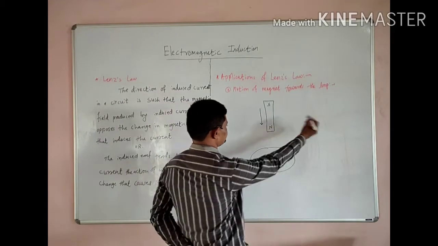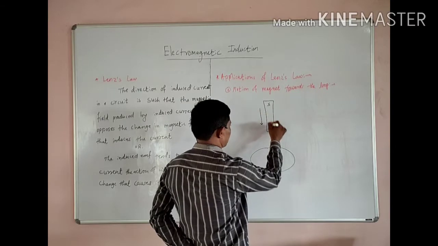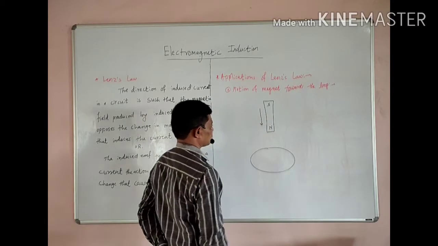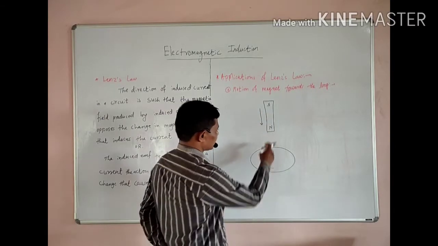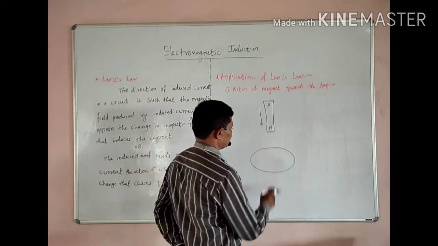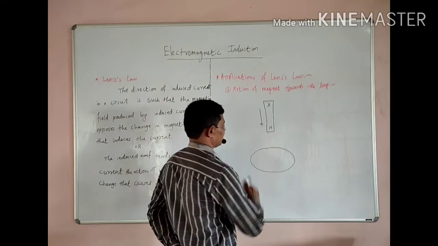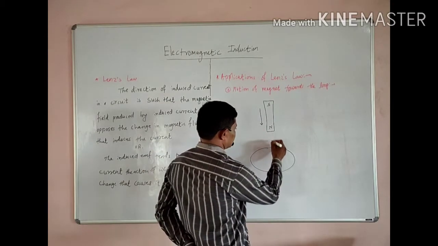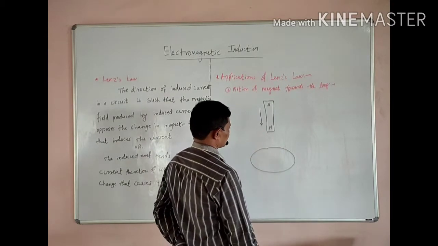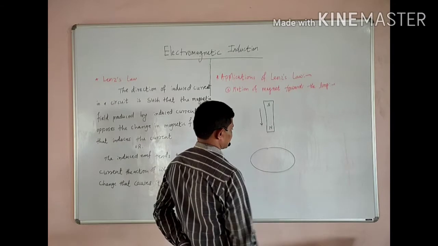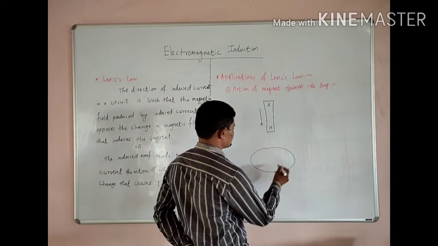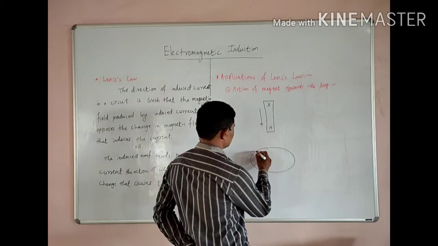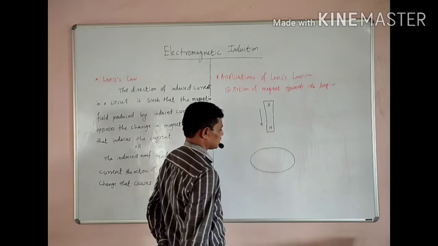What will happen when this magnet approaches? The magnetic flux of this bar magnet gets linked with this coil and varies with respect to time, so a time-varying magnetic field is there, and due to this current is induced inside this conductor.